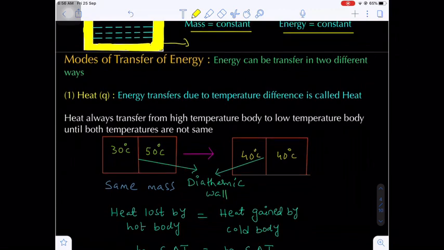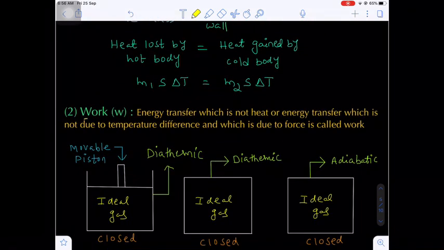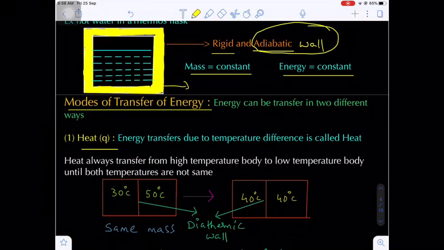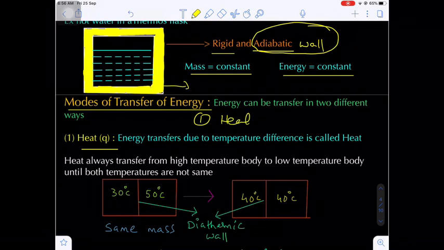Okay. Now here, mode of energy transfer. Energy can be transferred in how many modes? There are two different modes. The first mode of transfer of energy will be heat, and the second mode of transfer of energy will be work. Are you getting my point? How many types of mode of energy transformation here? Two types. Number one, heat form. Number two, work form.